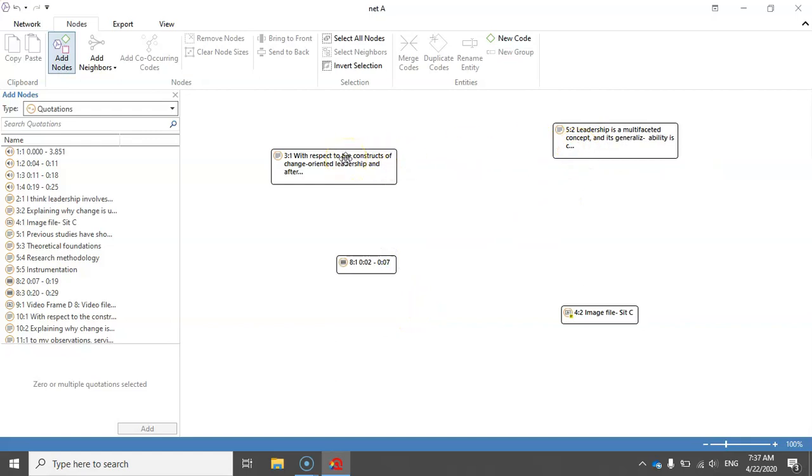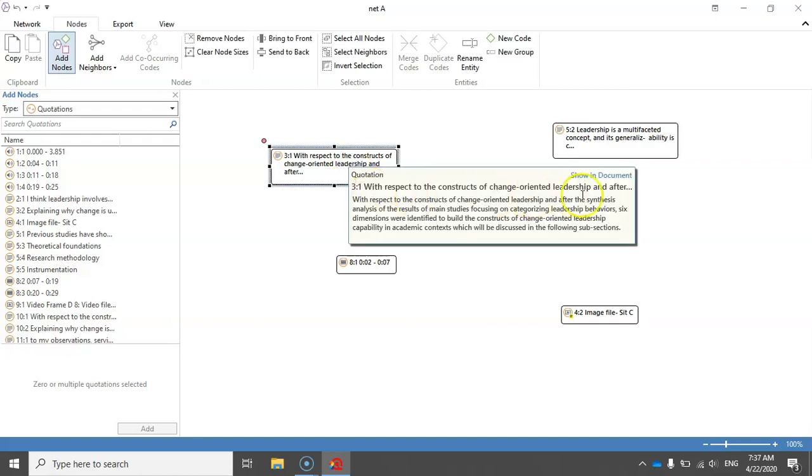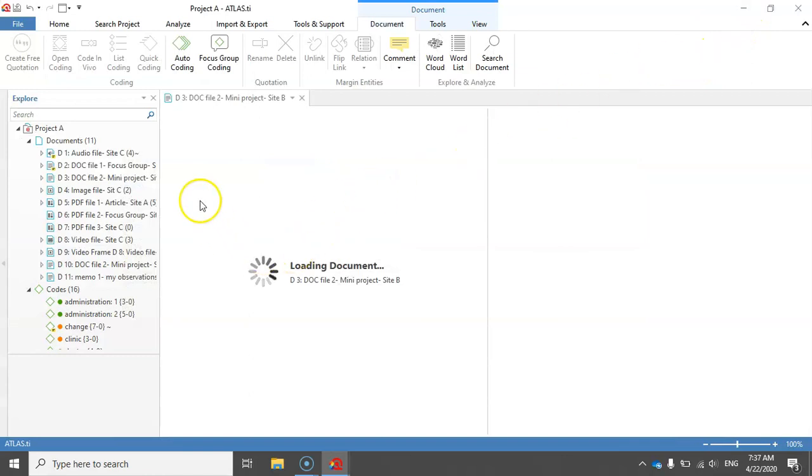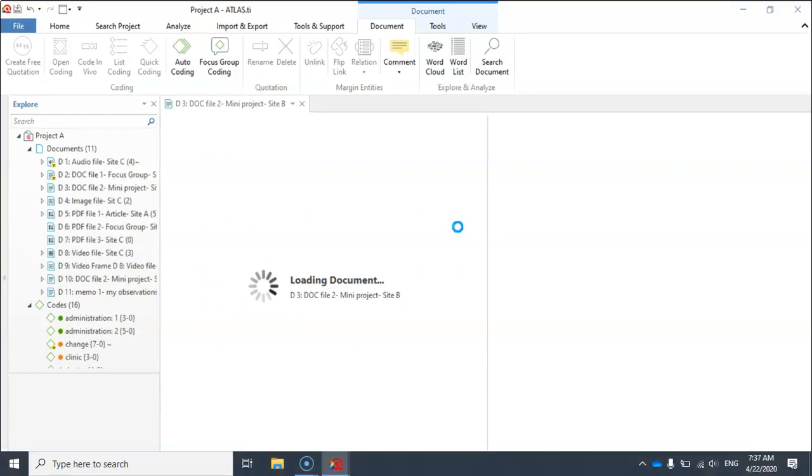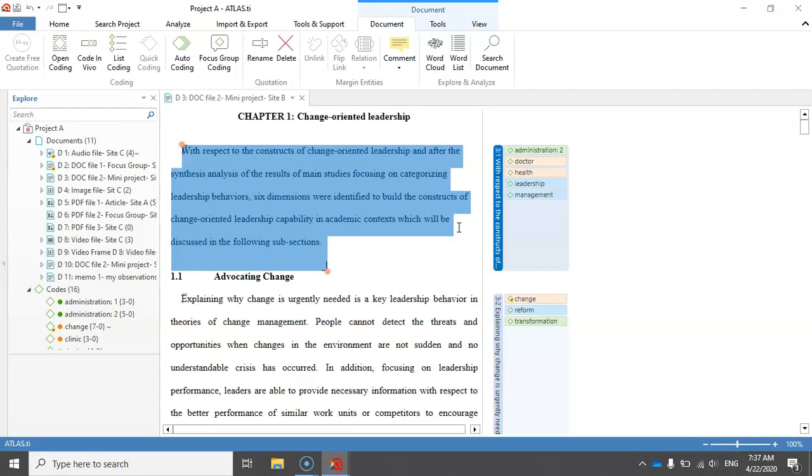If I double click on any of these quotations, I can see the quotation within the main document. So I just double click on that and then I select show in document. Now if I minimize this window, you can see that ATLAS.ti opens the primary document and I can see the quotation within the document. Right, so this is the quotation.